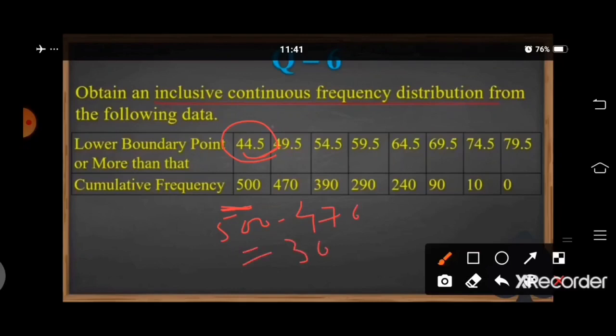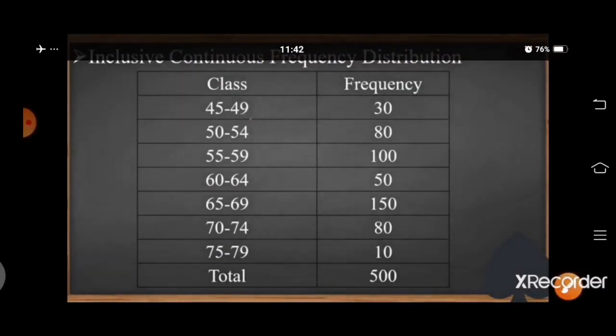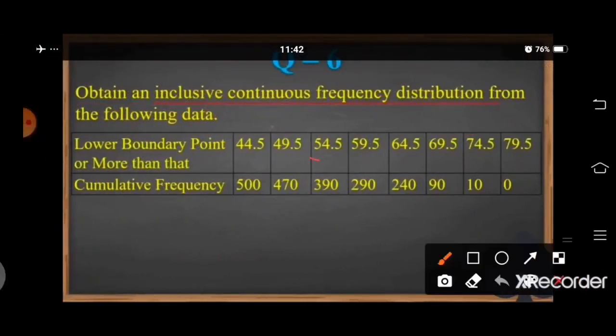Same here for the class of 49.5, we will deduct 390 from 470, we will get 80. Same here for the class of 54.5, we will deduct 290 from 390, we will get here 100. Same for the next class, we will deduct 240 from 290, we will get here 50.